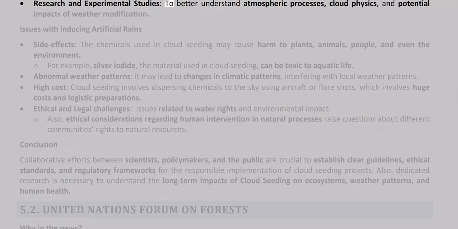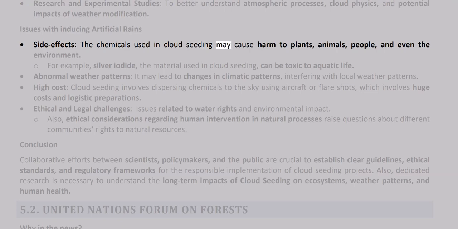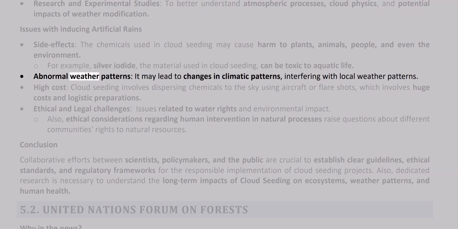Research and experimental studies to better understand atmospheric processes, cloud physics, and potential impacts of weather modification. Issues with inducing artificial rains. Side effects. The chemicals used in cloud seeding may cause harm to plants, animals, people, and even the environment. For example, silver iodide, the material used in cloud seeding, can be toxic to aquatic life. Abnormal weather patterns. It may lead to changes in climatic patterns, interfering with local weather patterns.